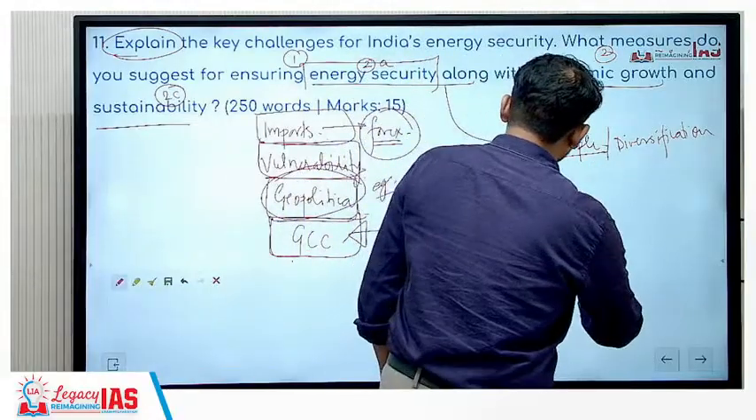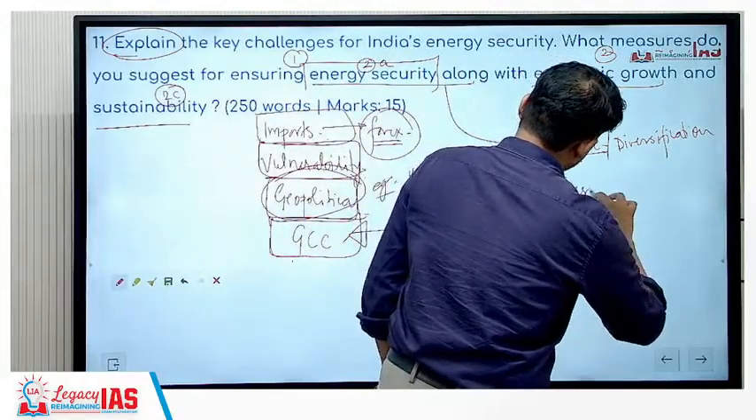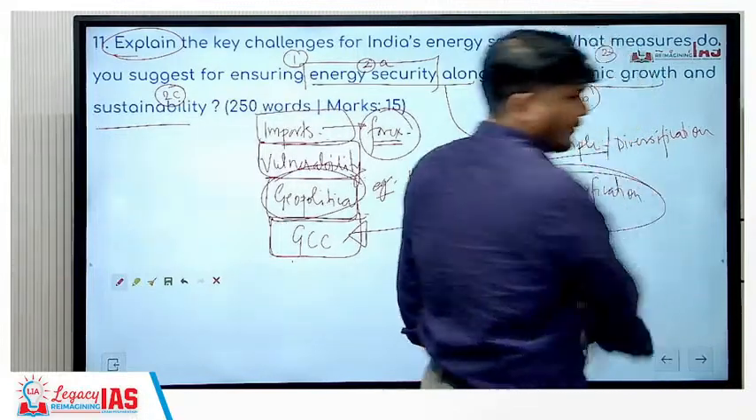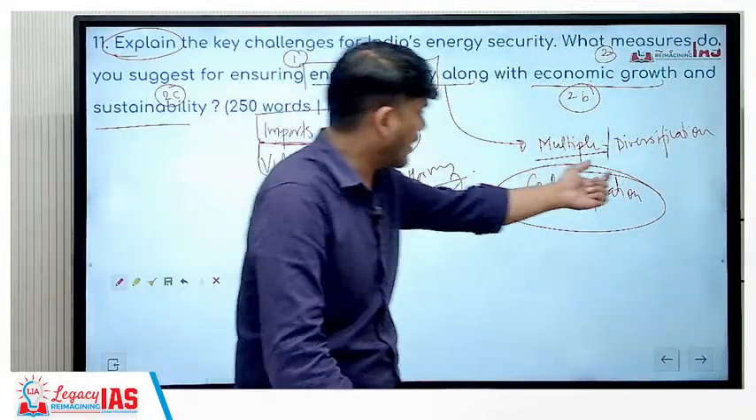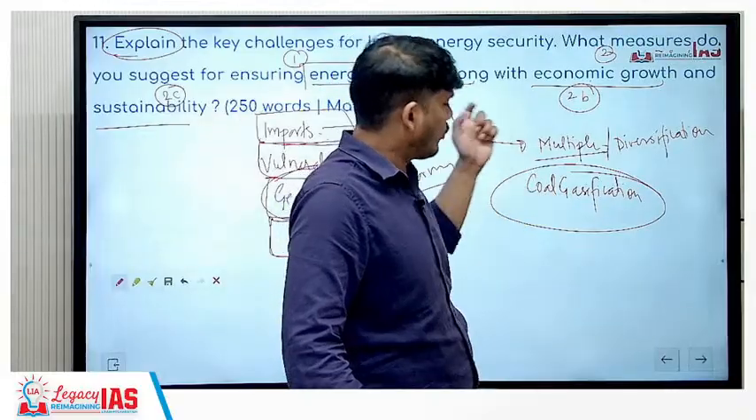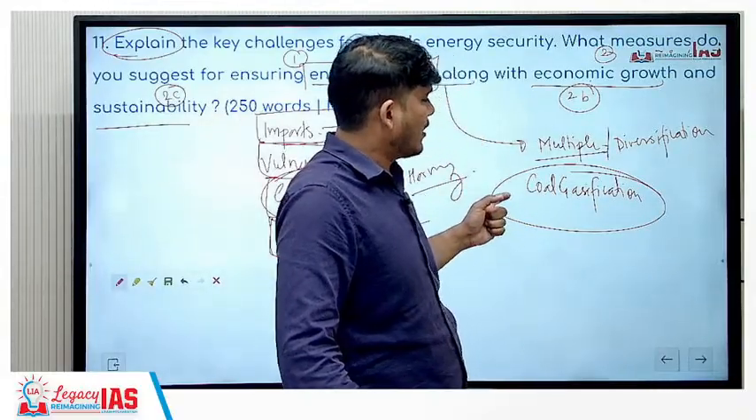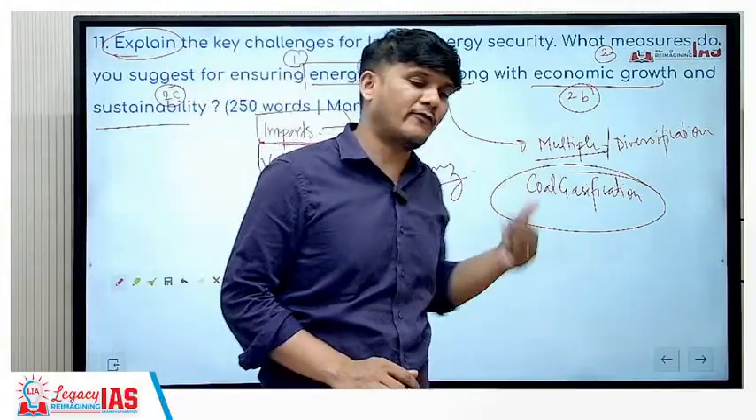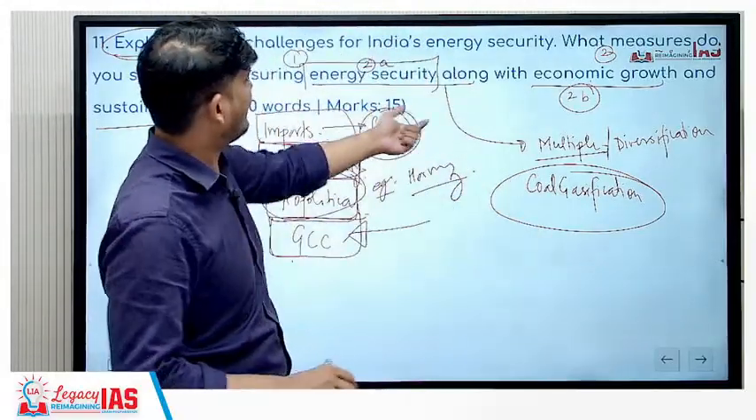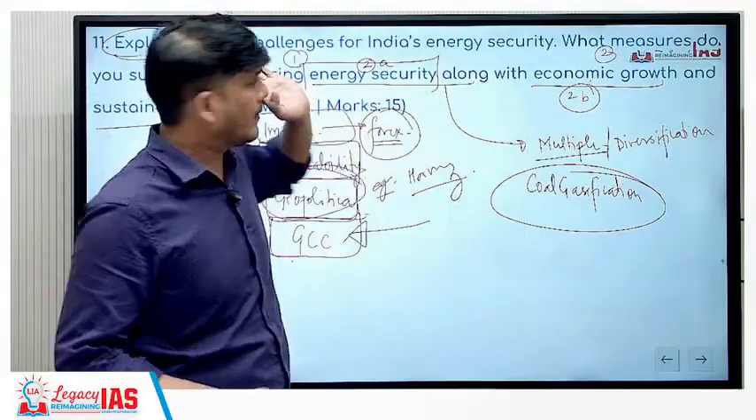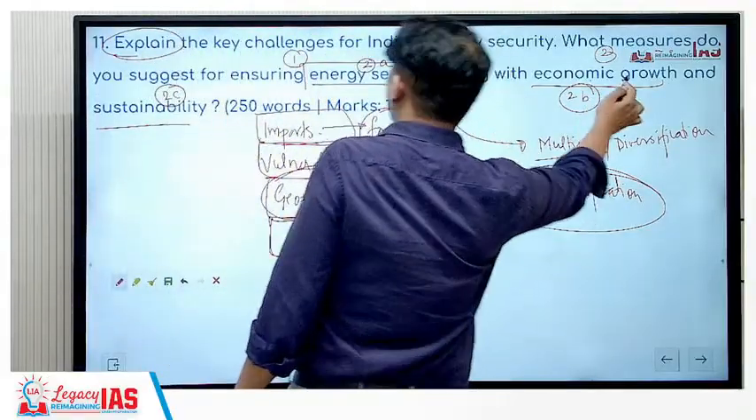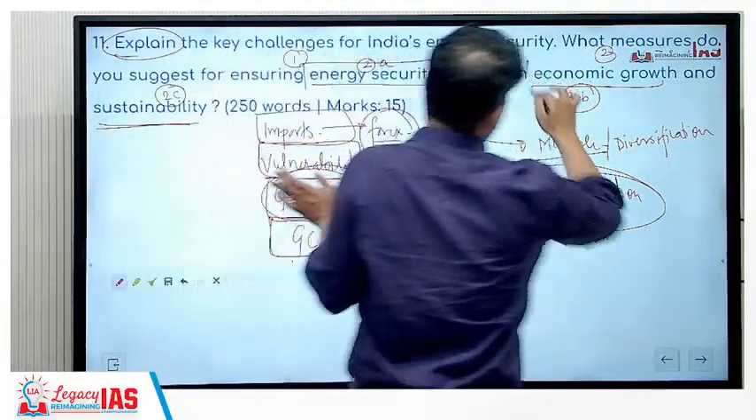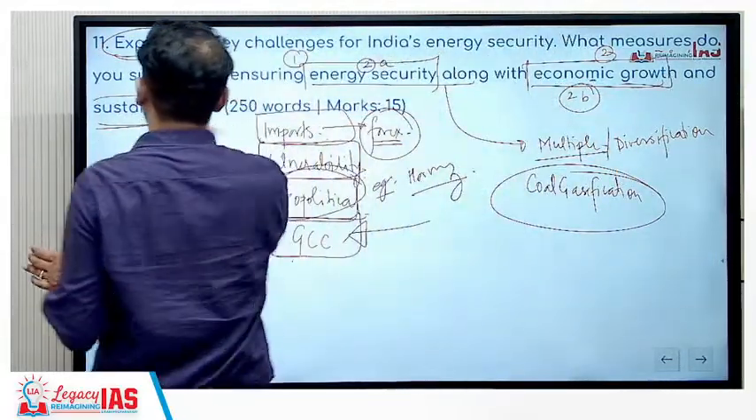Now Atmanirbharta completely will not come, but the government is focusing on something that you should know. For example, coal gasification. India is increasing its effort on coal gasification, means converting coal into gas. In this, you will be able to produce more gas of your own, so you will be importing less gas from others, as a result of which it will give you energy security.